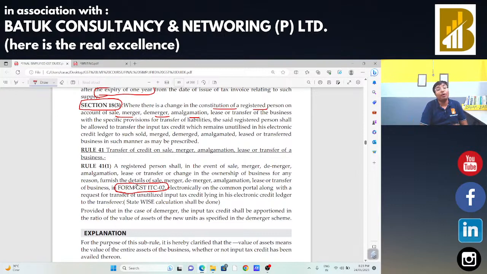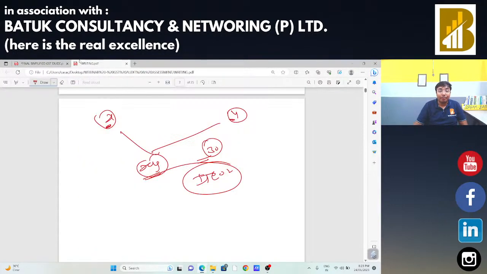Okay, one more important step is required. Suppose I want to transfer my input tax credit to XY Limited and Y also wants to transfer the input tax credit to XY Limited. In that case X is also going to file ITC-02, Y is also going to file ITC-02, and that person, that is XY Limited, has to accept that input tax credit.